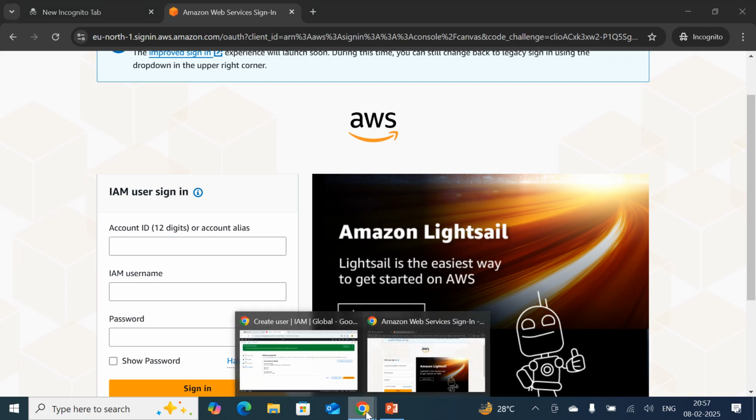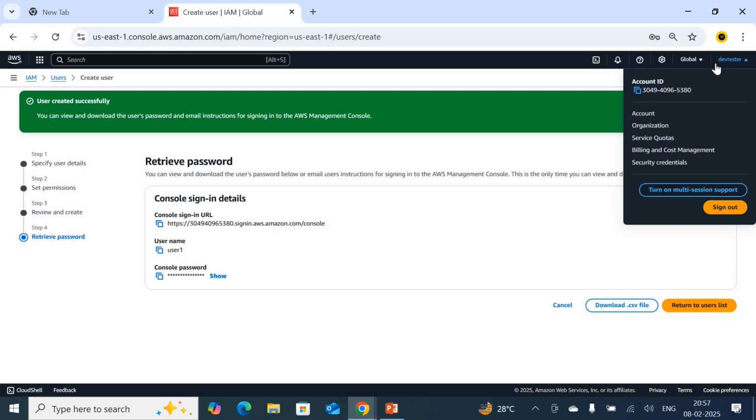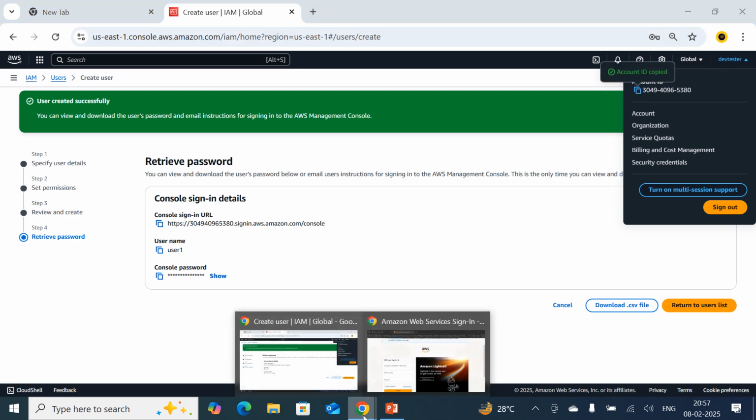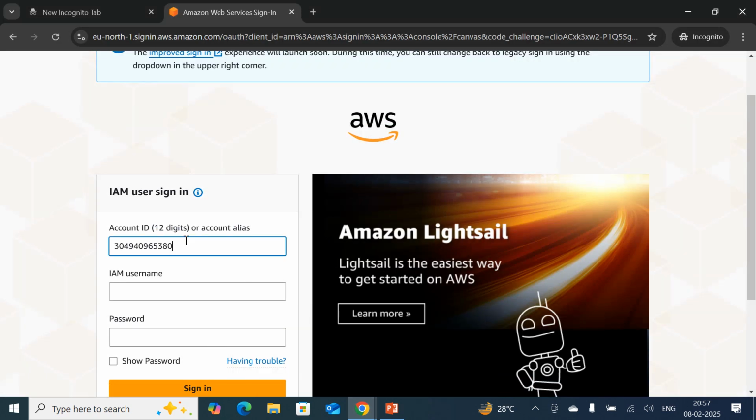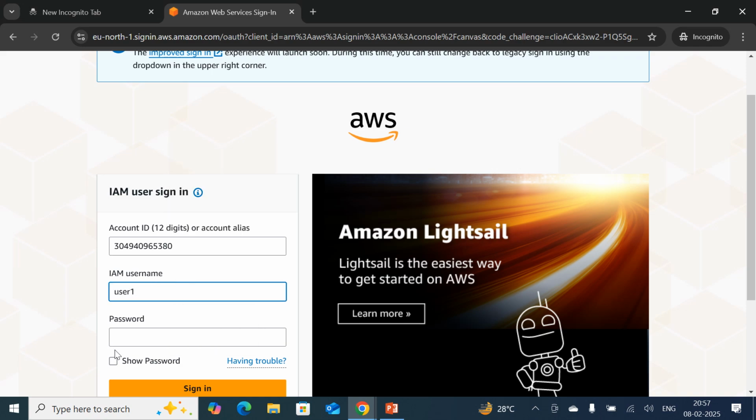So what is my account 12-digit number? Just click here. Here, this is the account ID. Just copy the same and go to this browser, paste here. The username which I am going to create is user1, and the password is the one I had set.